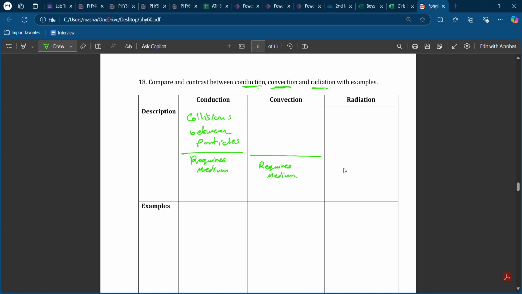Okay, and this one, no need for medium. Okay, how does this happen for the convection? It is by the physical movement of matter. Okay, and this one, how is the thermal energy transferred? By electromagnetic radiation.